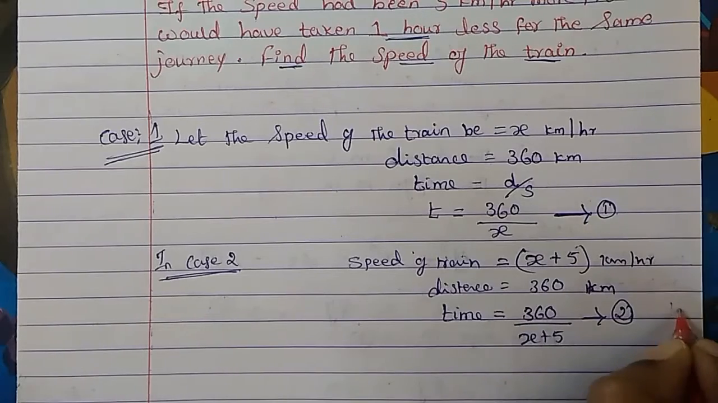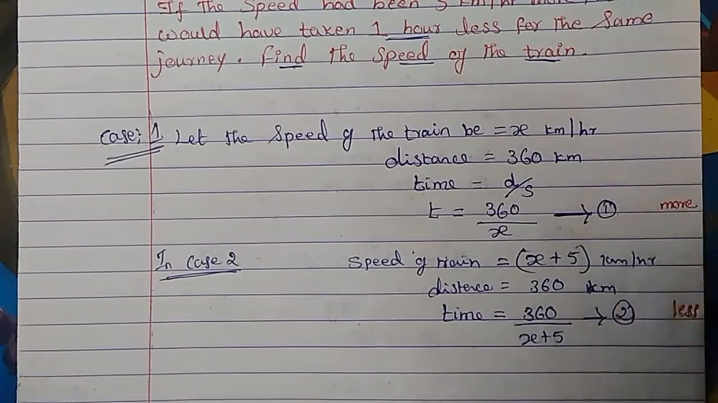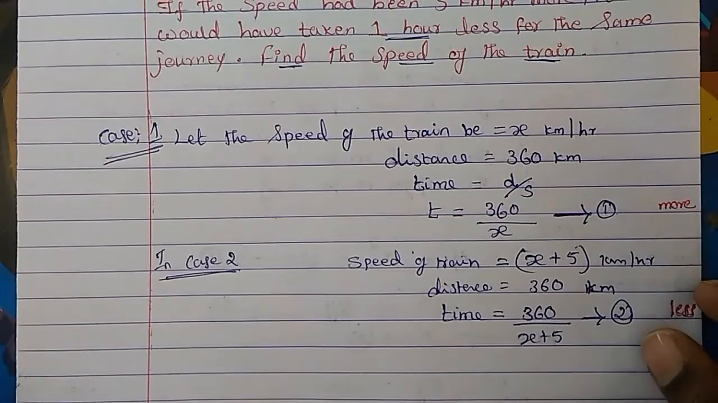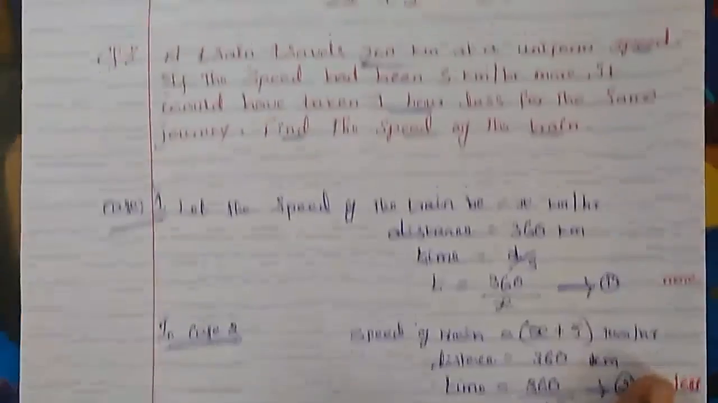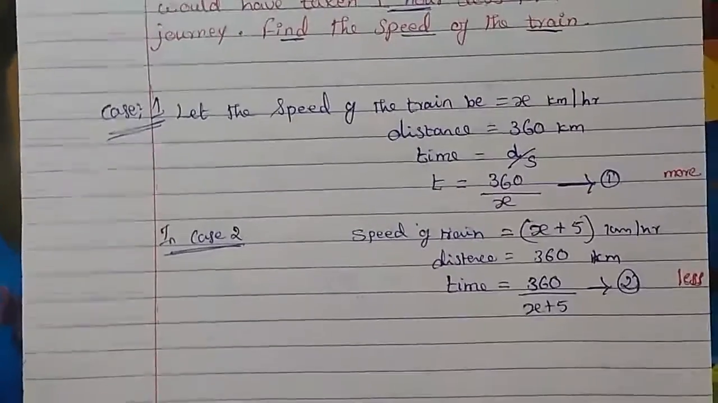Here time will be less. I told you if you walk faster, then you will reach faster. So time becomes less. Here time is more. So what we will do, from the more time, you minus the less time. Then what is the difference? Take 1 hour less. So the difference is 1 hour less.